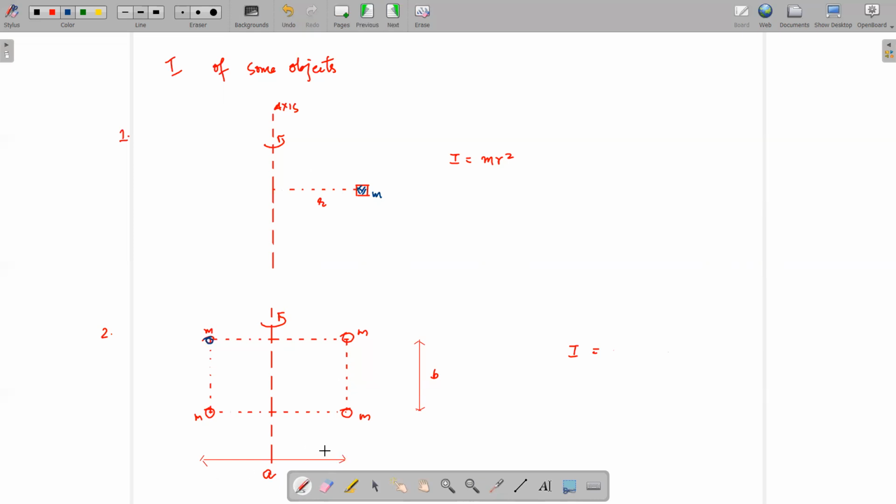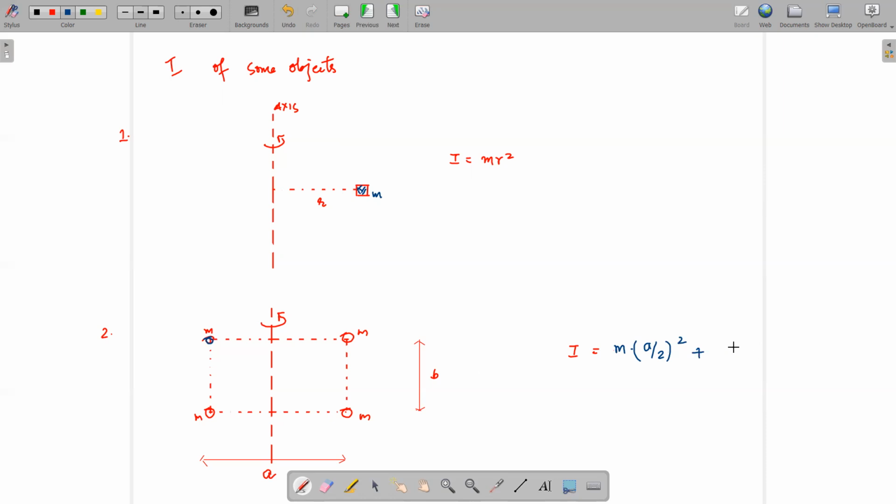So here, this side has length a and this side has length b, right? Taking this particular point, we know that it's a/2 distance from the axis of rotation, right? So this will be m into a/2 squared, right?